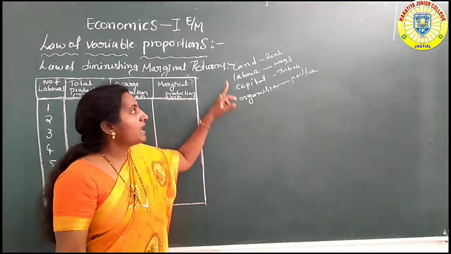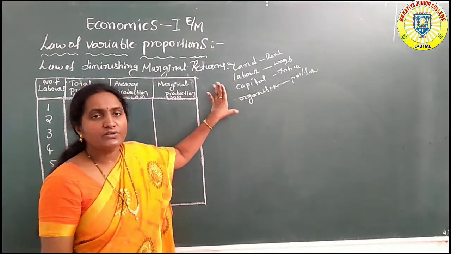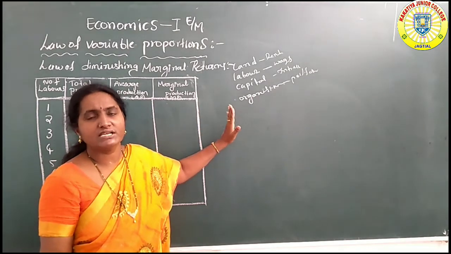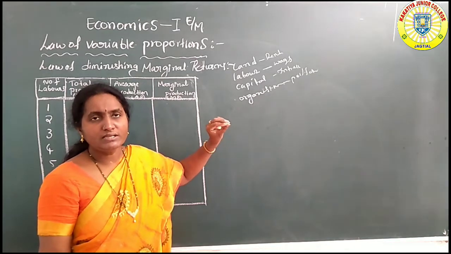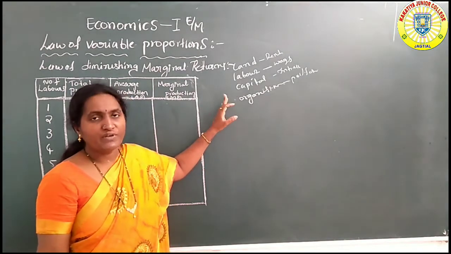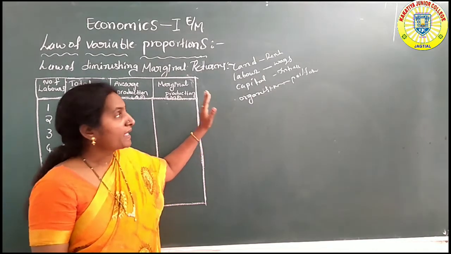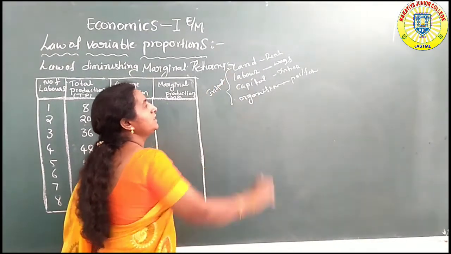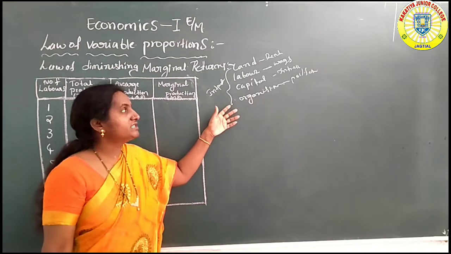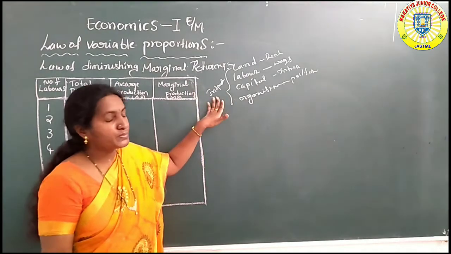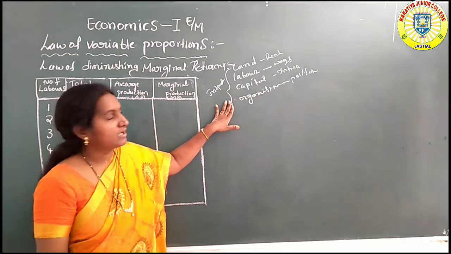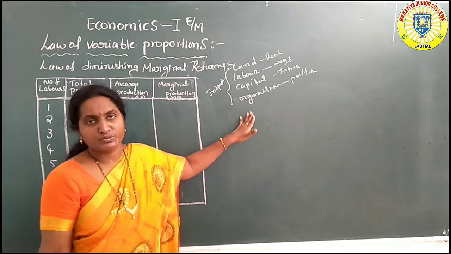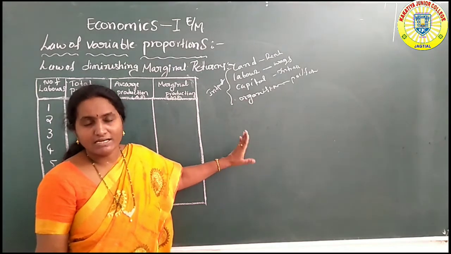Okay, first of all, land, labor, capital, organization. These four productive factors are the base for any manufacturing activity, any production activity: agriculture, industrial, service sector. For any sector, these main productive factors are essential. These are also known as the inputs. Inputs: land, labor, capital, organization. With the help of inputs, the organizer produces the output. Output means the production, the returns.